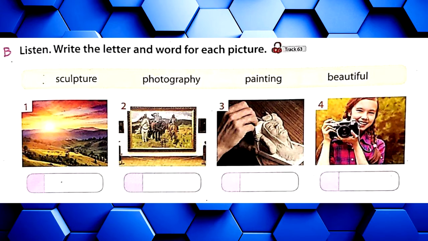It's hard to believe that this is all painted. C. Lucy finds interesting things around her and uses her camera to take pretty pictures of them. D. I've never seen such a lovely sunset. The colors in the sky and on the grass are truly amazing.